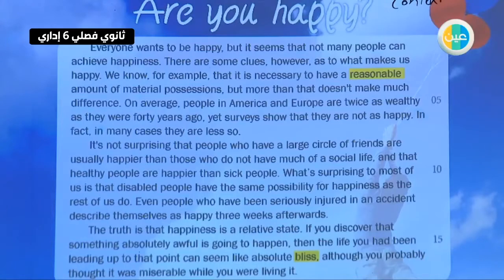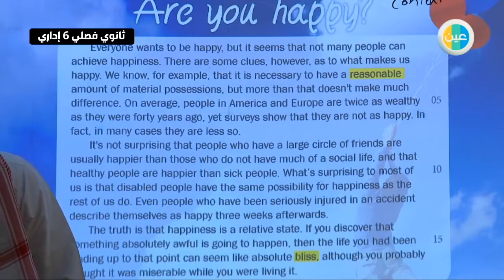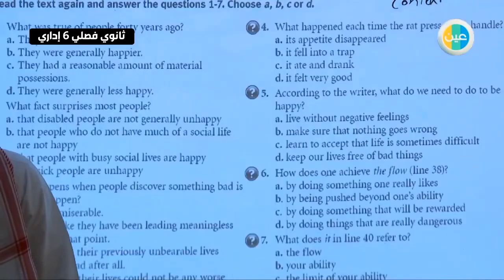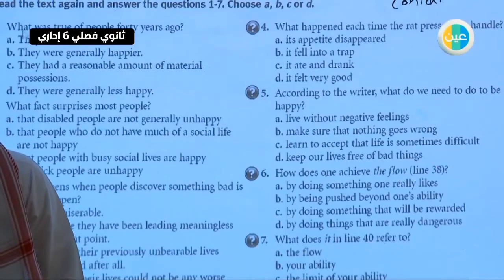Line 5, yes. People in America and Europe are, on average, twice as wealthy as they were 40 years ago. Yet surveys show that they are not as happy, in fact, in many of the cases. So the answer here would be B.